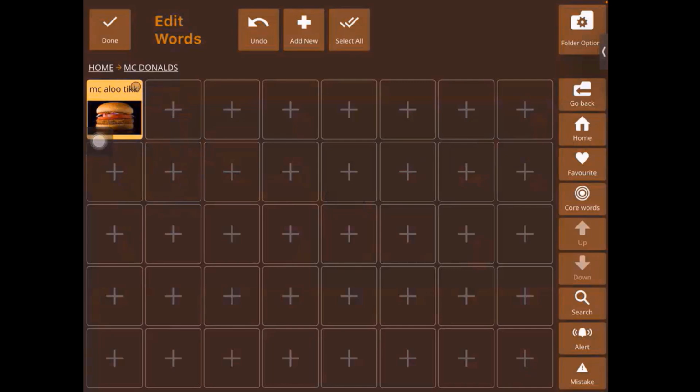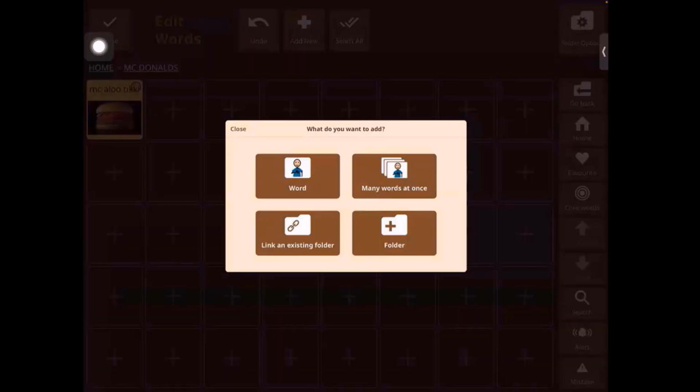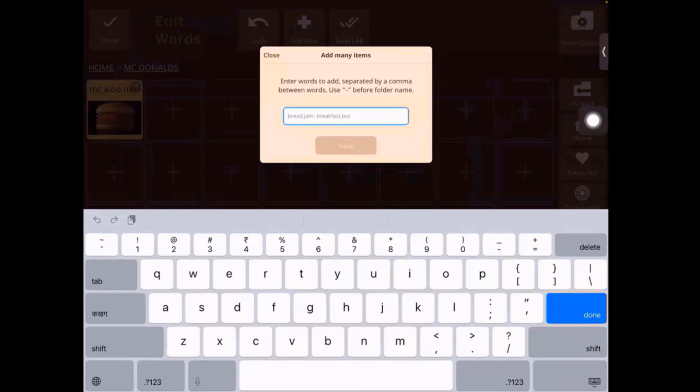Now I'm going to go in and add a few more words. So we'll go to add new. And this time we will select many words at once. And then just type in what are the other possible words maybe that we will need when going to McDonald's. So we had Mekalutiki.